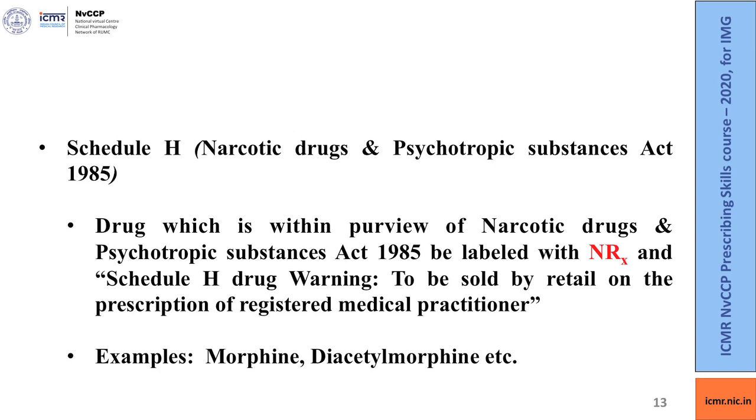Now, the drugs that are in the purview of the Narcotics and Psychotropic Substances Act 1985 shall be labelled with NRx in red and the warning Schedule H drug: to be sold by retail on the prescription of a registered medical practitioner. Examples are morphine, diacetyl morphine, etc.